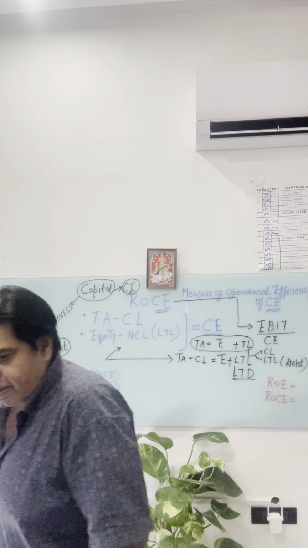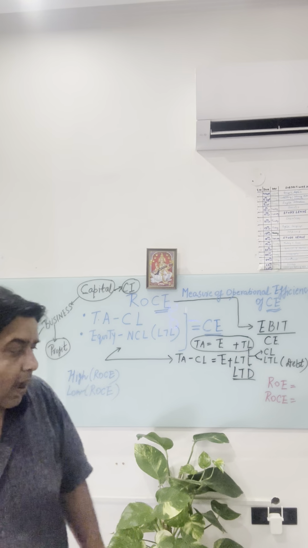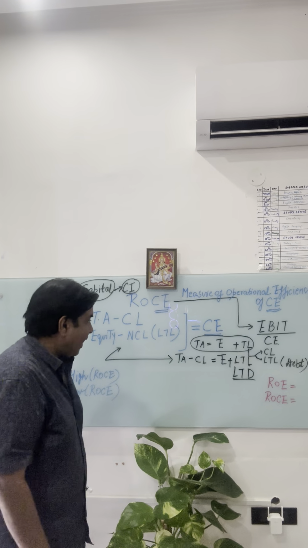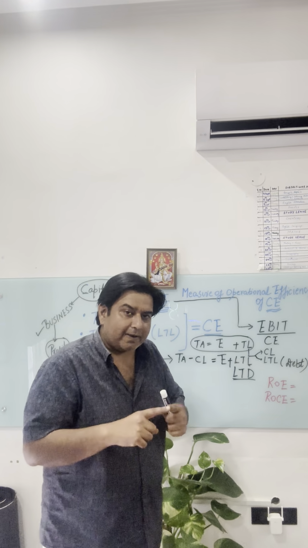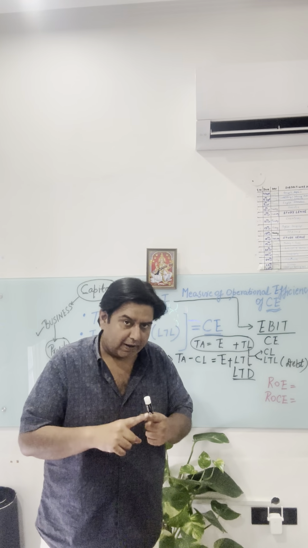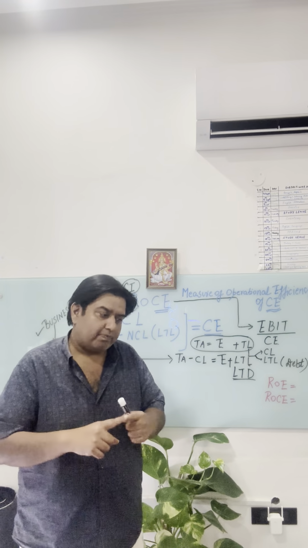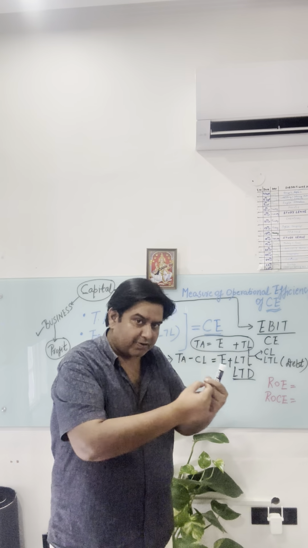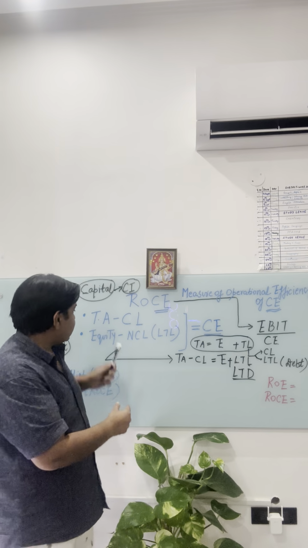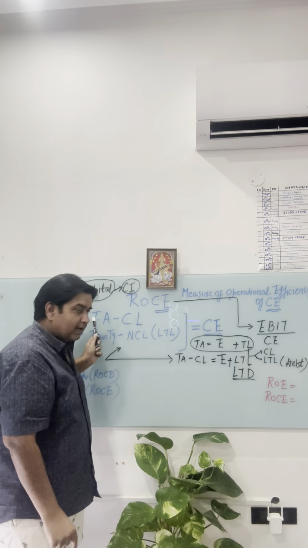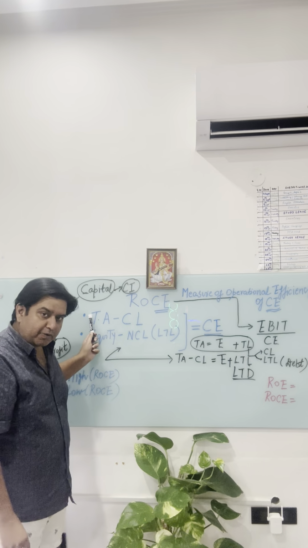So either of the equations can be used, but one thing needs to be kept in mind: when we are comparing return on capital employed of companies in a particular industry, we need to stick to the same formula. If you are using TA minus CL, stick to TA minus CL.